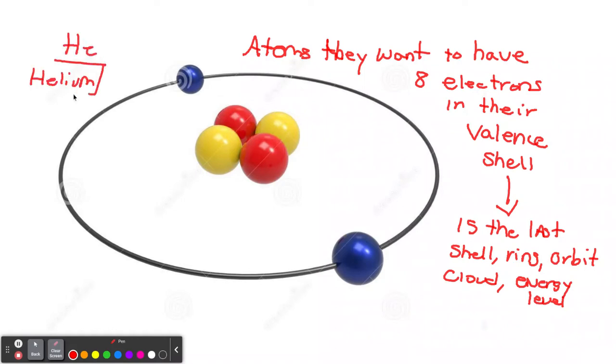Now, it doesn't work for helium because helium only has one energy level that we see here. It has one ring, one shell. So in the first shell, you can only have up to 2, and helium has it already. So that's why helium is complete. Helium is a noble gas. And they call them noble gases because, in a way, they don't want to mix with the commoners, the common elements. That's why they termed it that way, because they're complete.